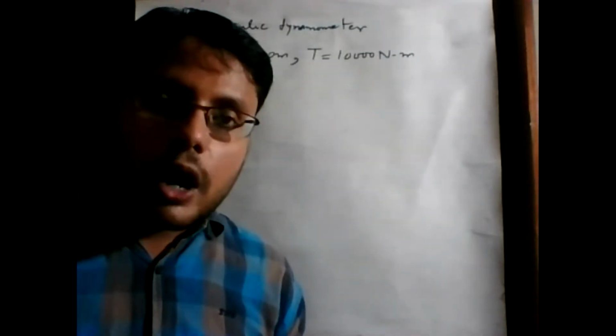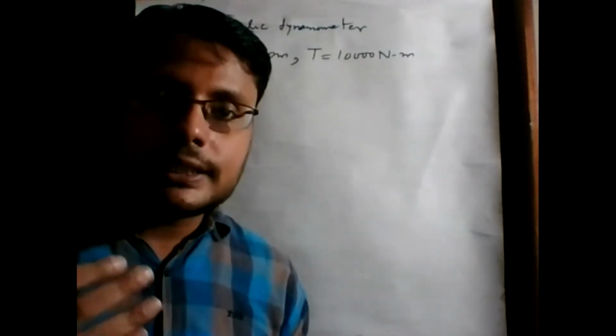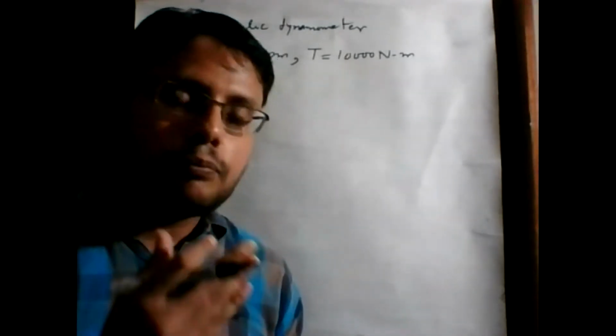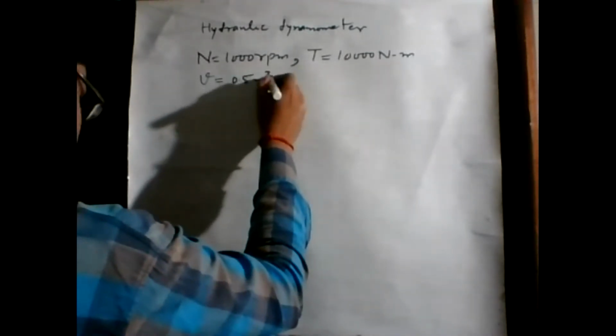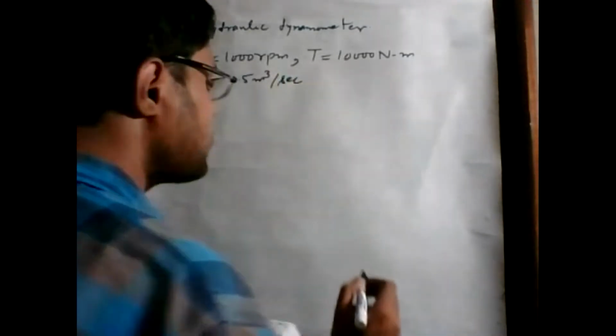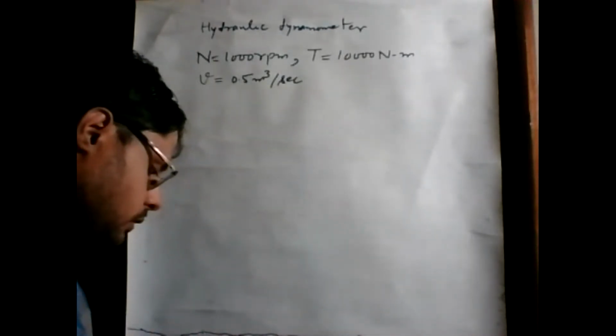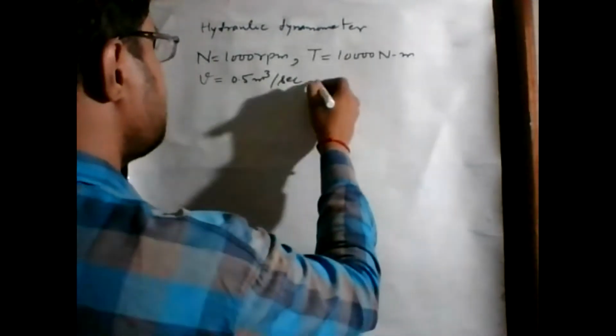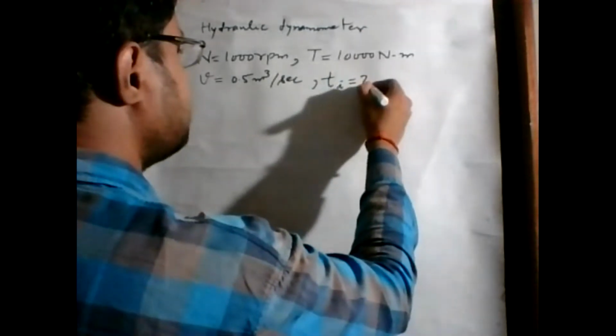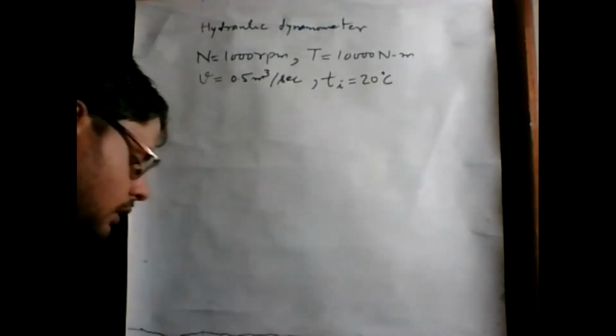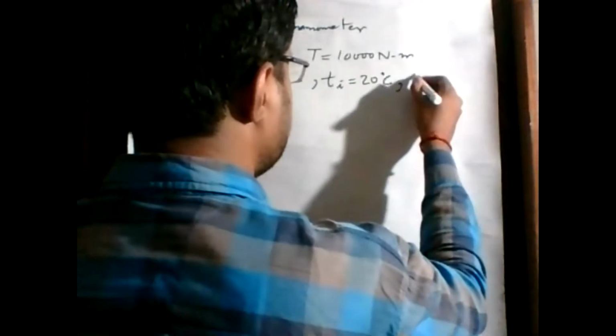I am already telling you that a hydraulic dynamometer offers resistance against the direction of engine shaft motion through water supply. So what is the water supply rate in this problem? That is given as volume flow rate equal to 0.5 meter cube per second. This is the water supply rate inside the hydraulic dynamometer. The inlet temperature Ti for water is given as 20 degrees centigrade. Calculate the water temperature at exit.